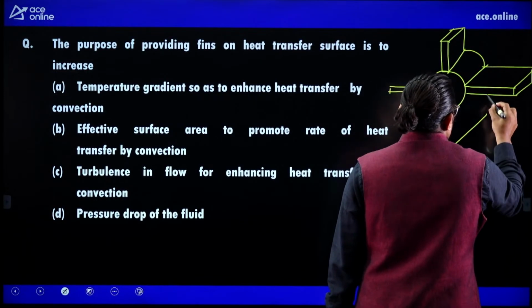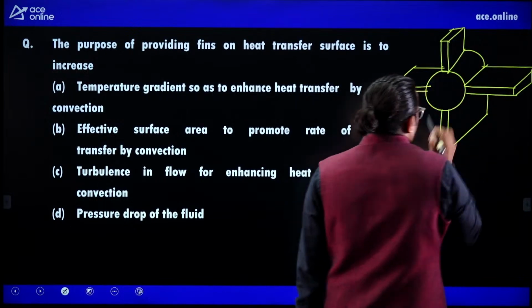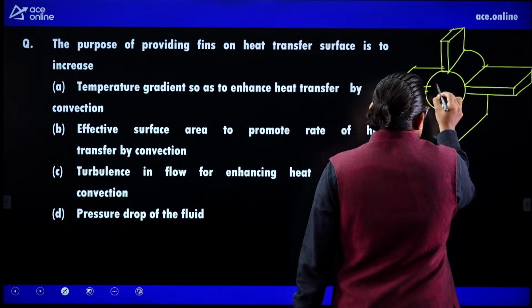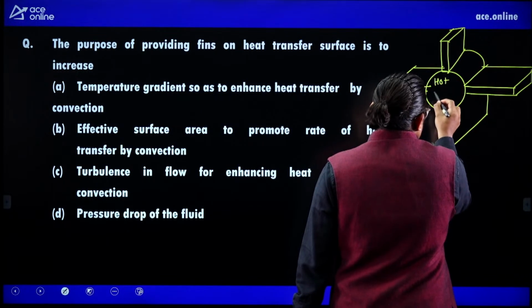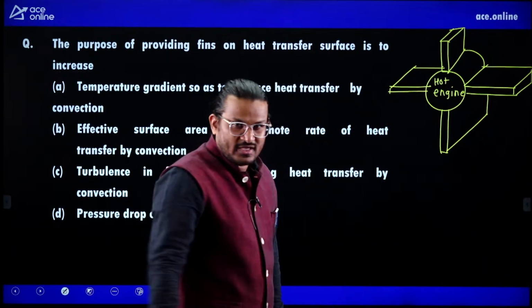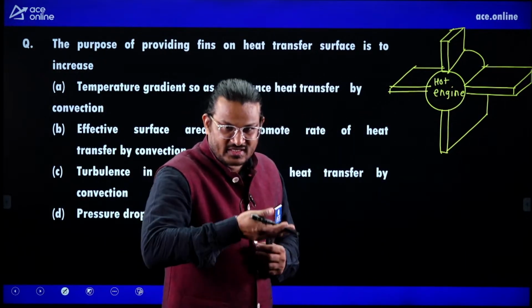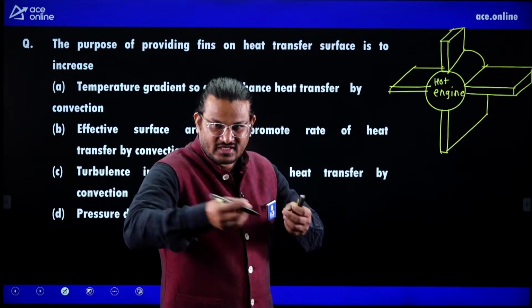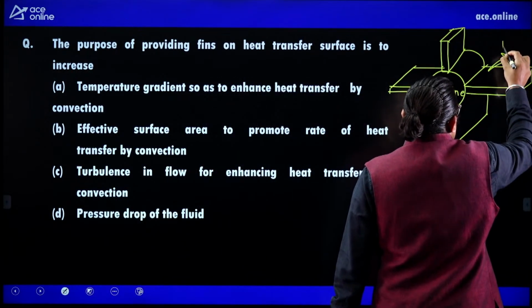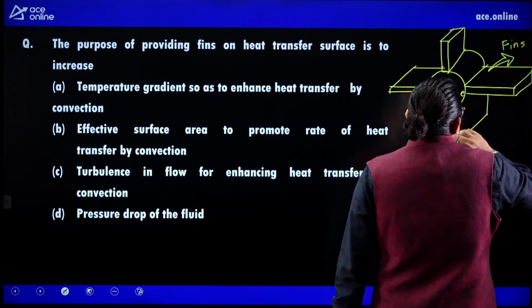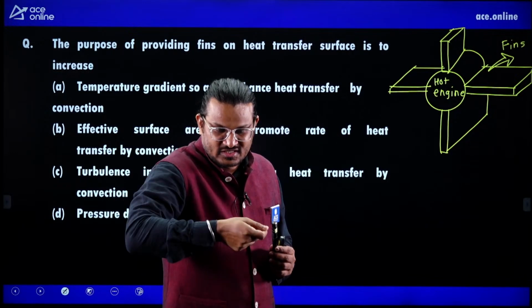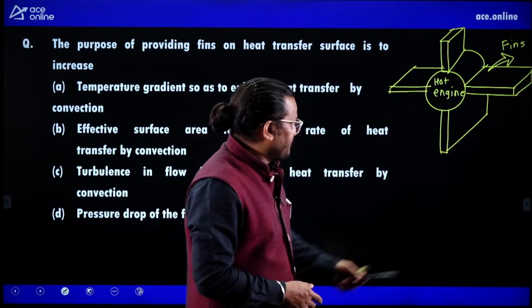Now imagine this is your hot engine, and on this engine you can see there are metal strips, extended surfaces. These are called fins.